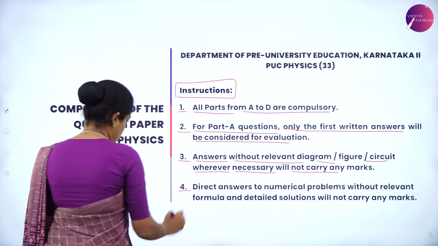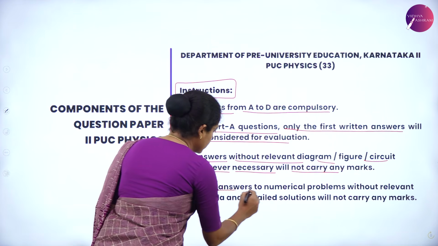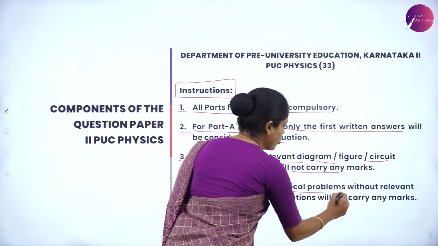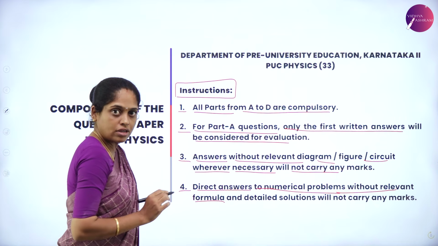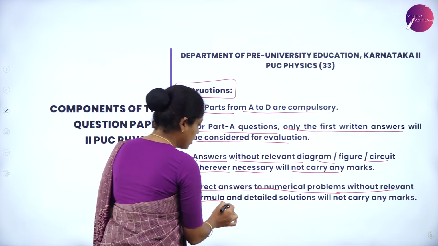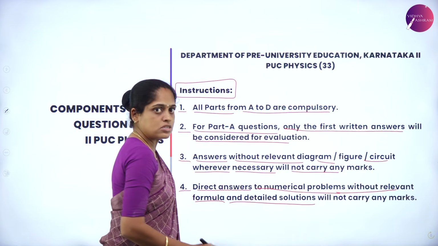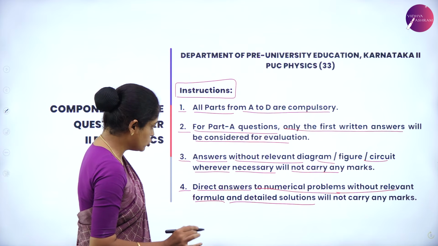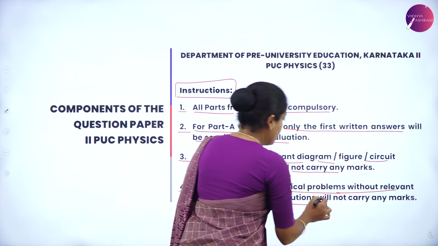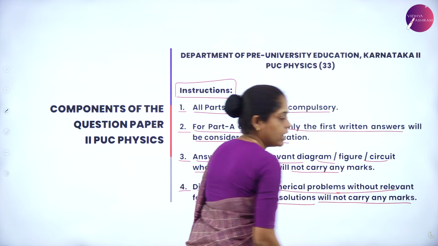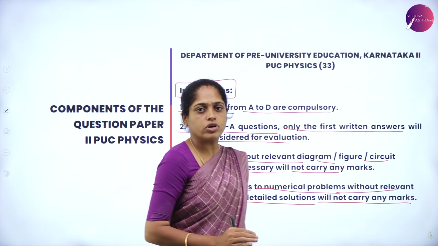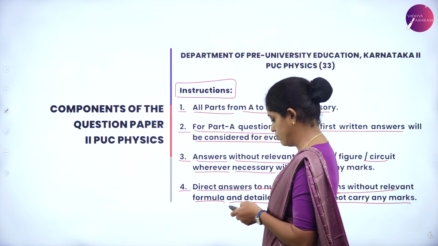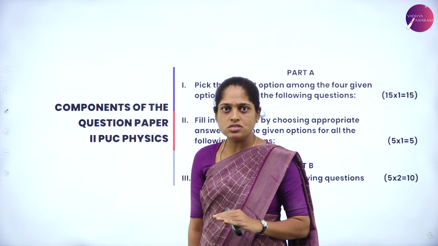And the fourth instruction is that direct answers to numerical problems without the relevant formula will not carry any marks. You have to write the relevant formula and a detailed solution. Nothing but a step-by-step solution should be shown in your answer. If not, it will not carry any marks. These are the 4 instructions you have to follow while answering in the exam. So now you know the instructions.